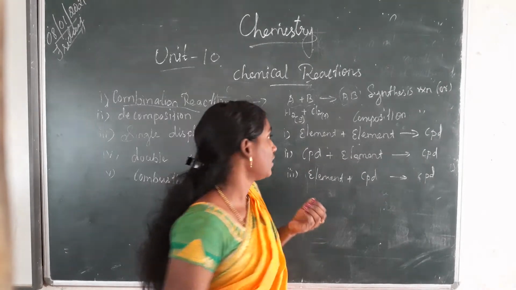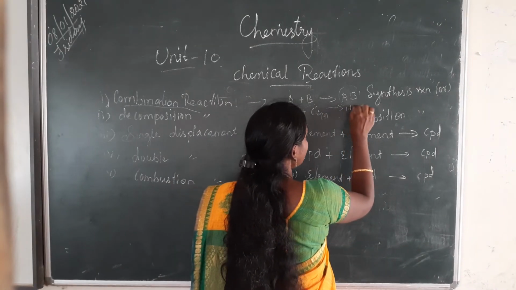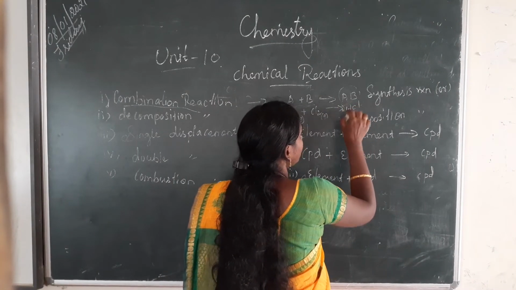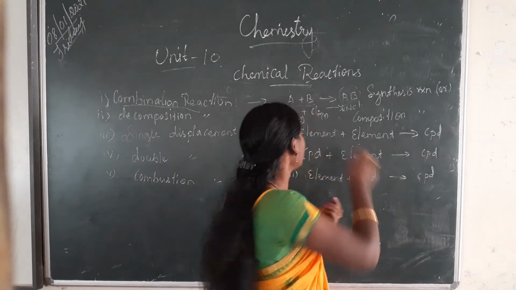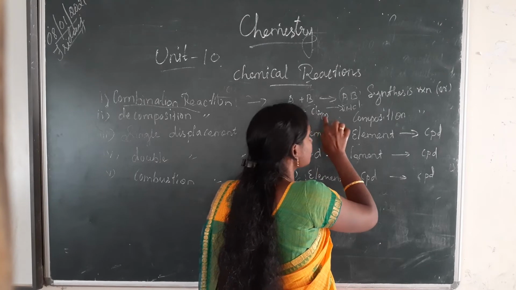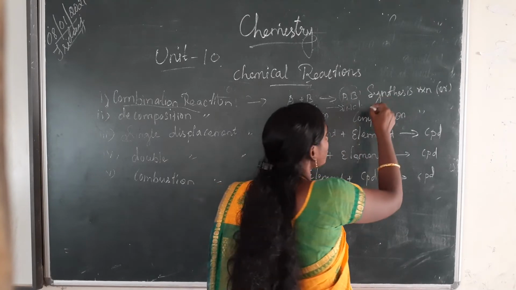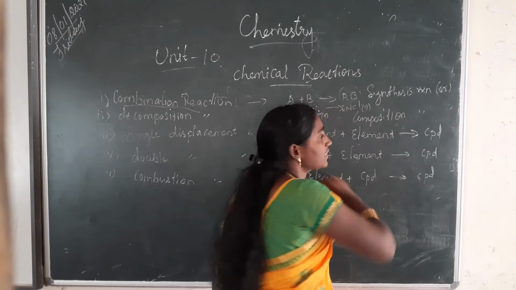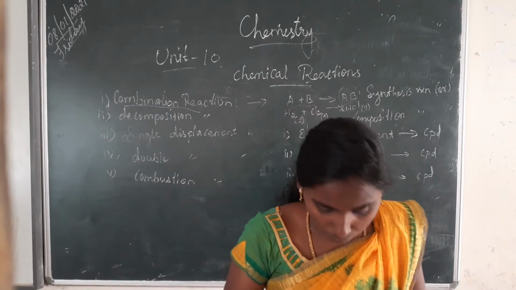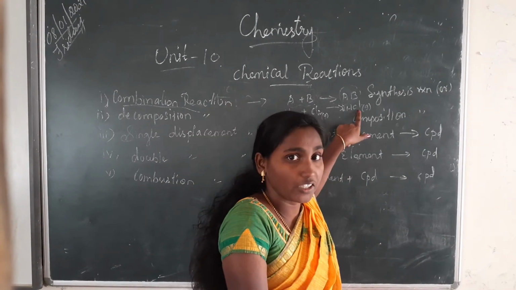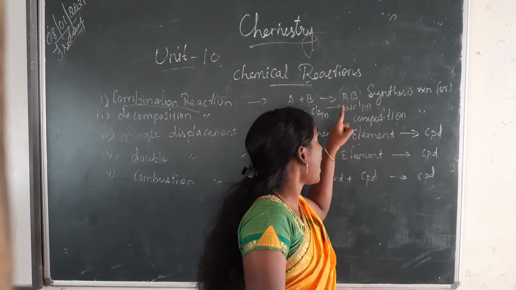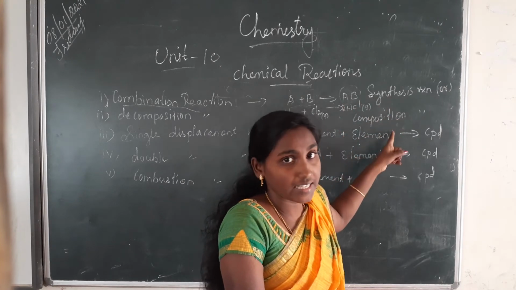HCl we will get, right? So that is called hydrogen chloride gas. Look here, this is a gas, this is a gas. So in the product also we will get a gas. Have you understood? This HCl is not hydrochloric acid, this is hydrogen chloride gas.